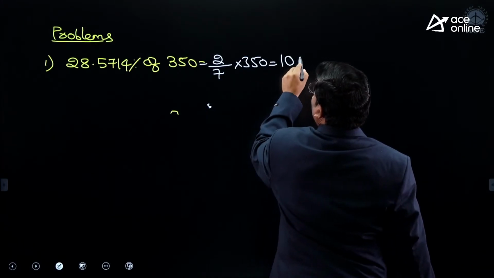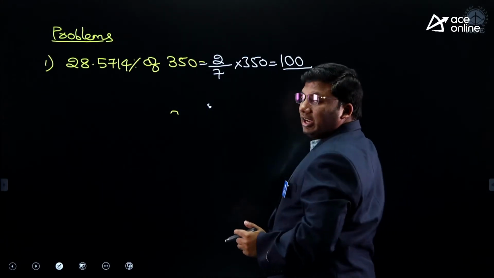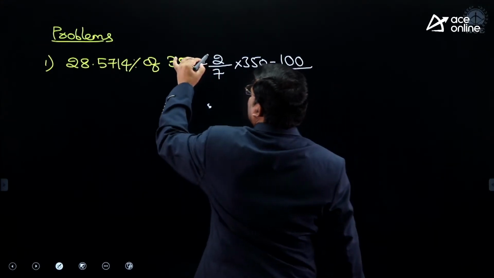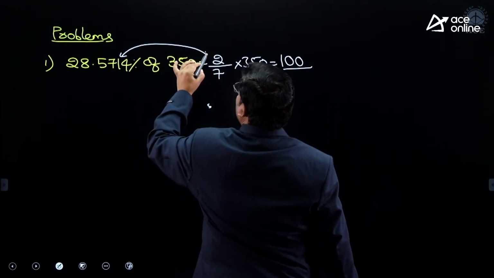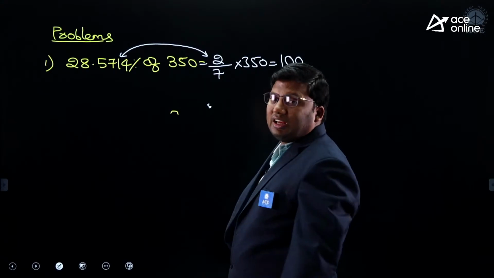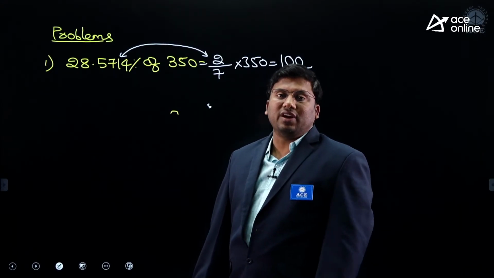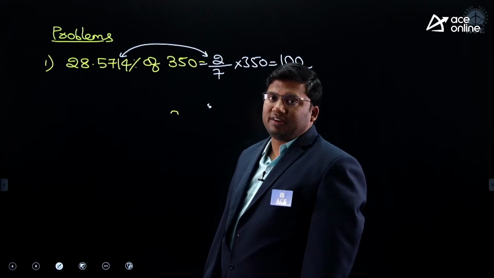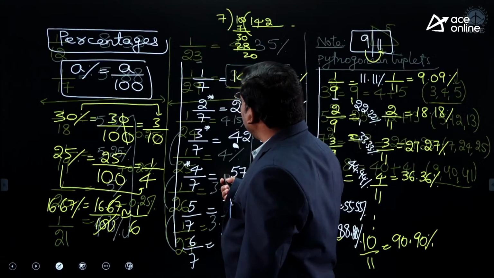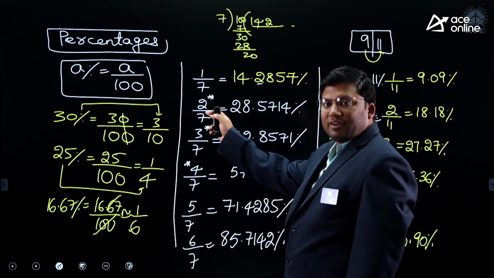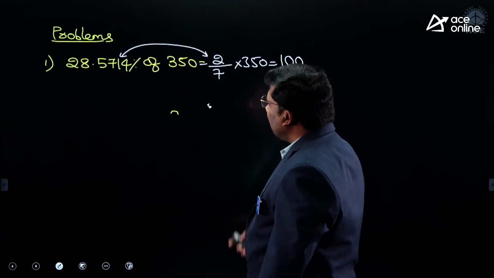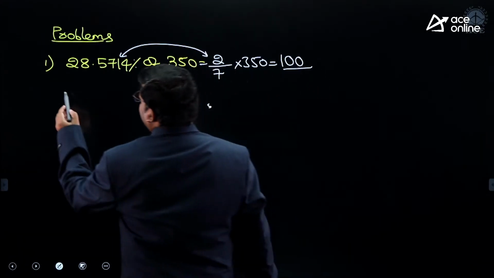What is the value? 100. 28.5714 seems a little complicated, but once you know percentage to fraction, the idea is very easy. Already we did it. 28.5714% is 2 by 7.